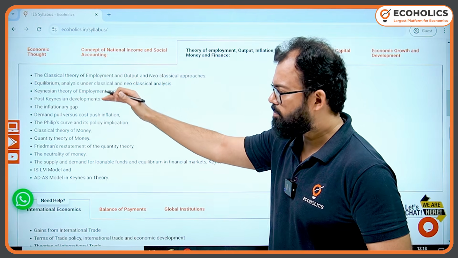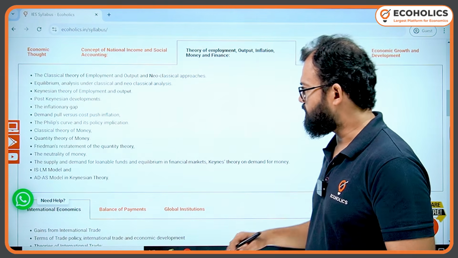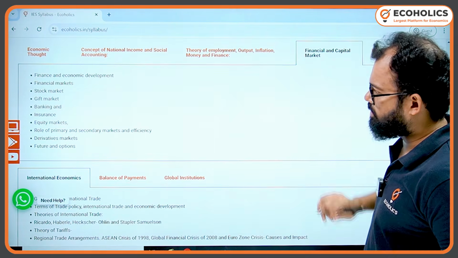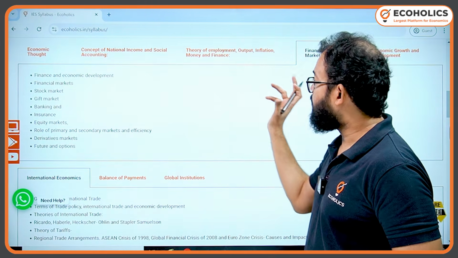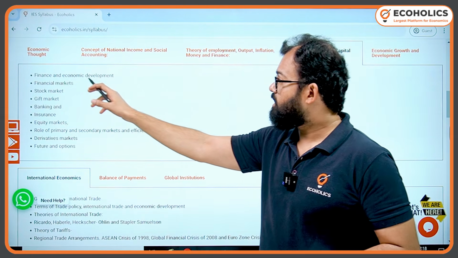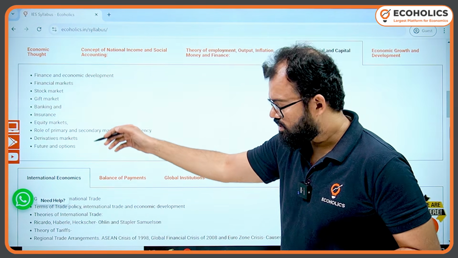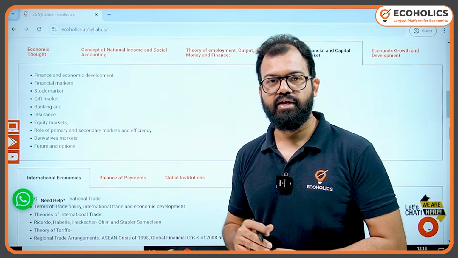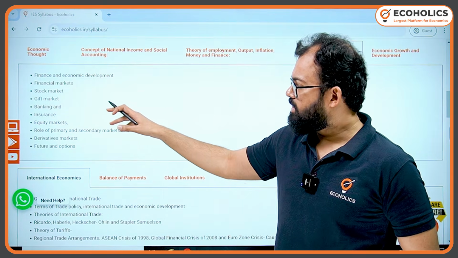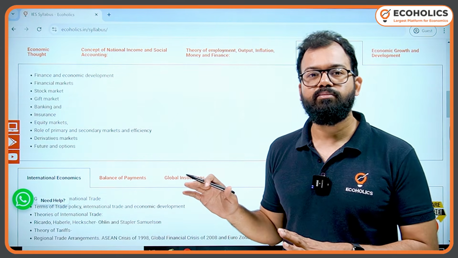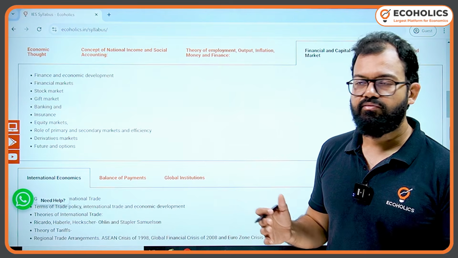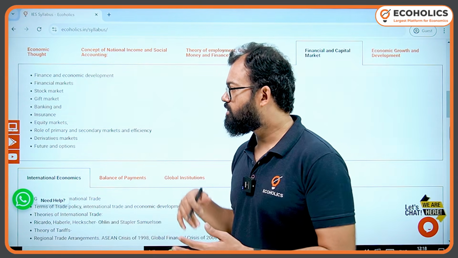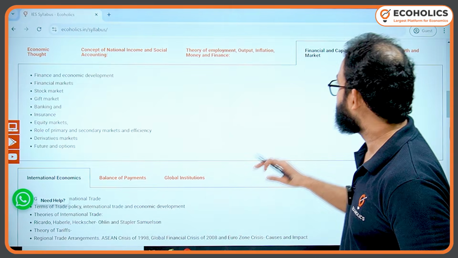Here, if you go topic wise, it will be easy for you to complete. This is how we also teach in our live classes, following the same methodology. Now, financial and capital market, finance and economic development. So here you can see majorly you'll find things related to the stock market, or what I can say capital market. But here, not the current news is important, like what Sensex or Nifty is doing, but the concepts are very, very important, how these markets function.